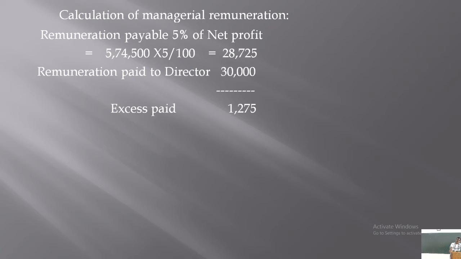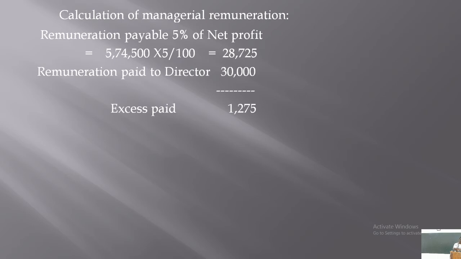And in the case of income also, some incomes and profits of capital nature are actually not considered. If they are already added to the net profit, they should be deducted. So that is how you need to calculate managerial profit for managerial remuneration.